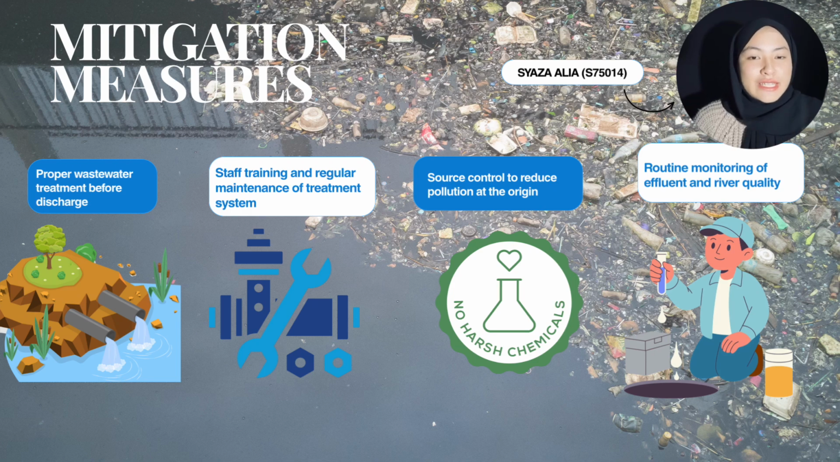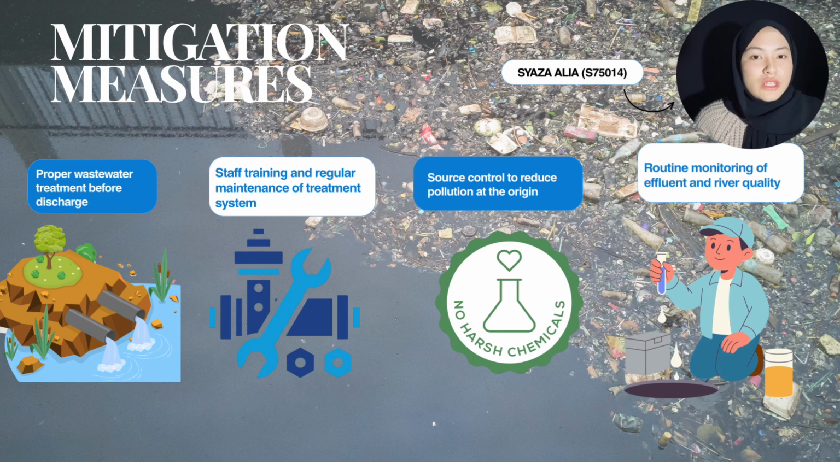Routine monitoring is also necessary to ensure that the discharge remains within acceptable limits. Parameters such as pH, BOD, COD, suspended solids, ammonia, and heavy metals should be monitored regularly. In addition, river water quality upstream and downstream of the discharge point should also be checked to detect any sign of pollution early.